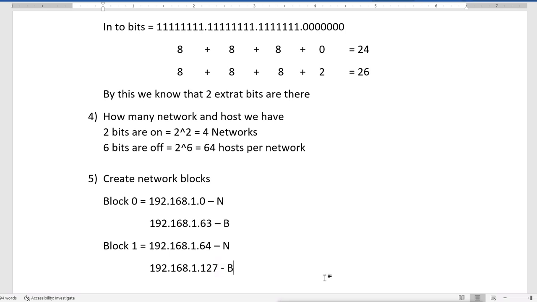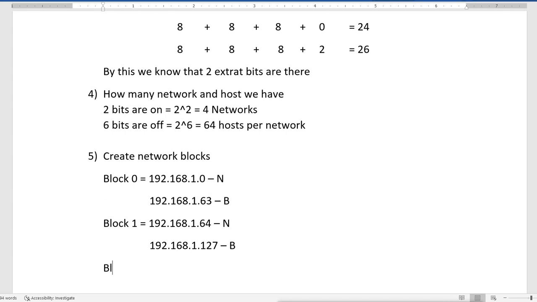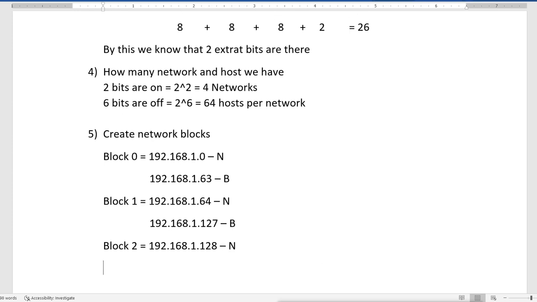Then the third block will start from 192.168.1.128, the network IP, and it is going to end on 192.168.1.191. That will be the broadcast IP.